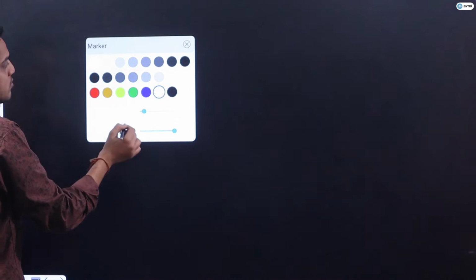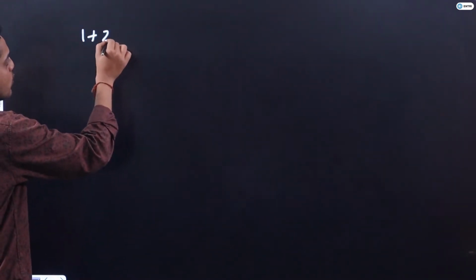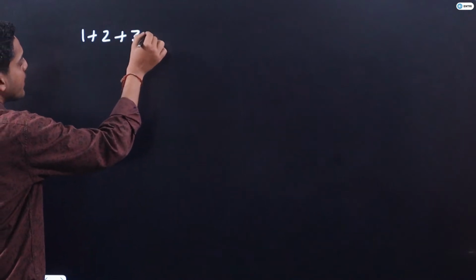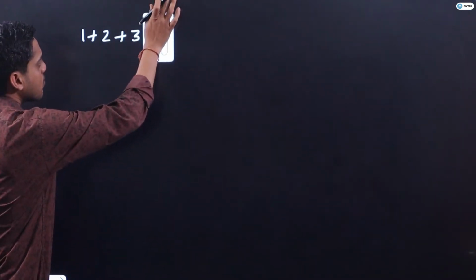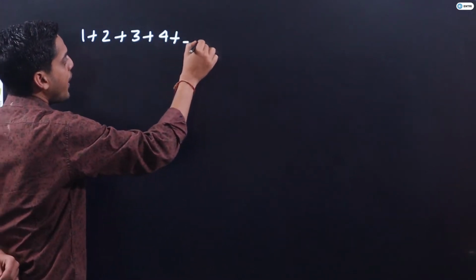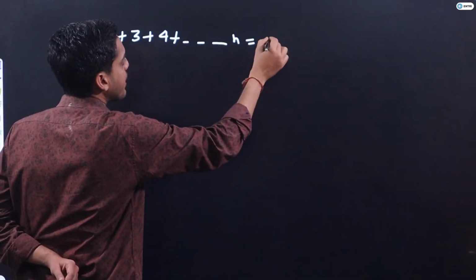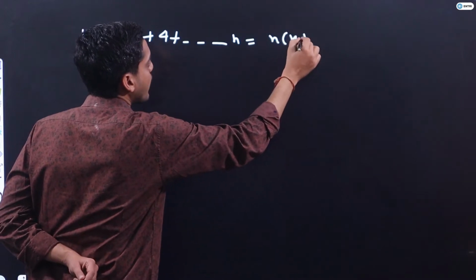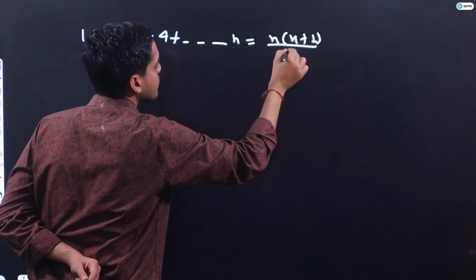If I tell you 1 plus 2 plus 3 plus 4 and so on up to n terms, sir, we have written already, that is n into n plus 1 upon 2.